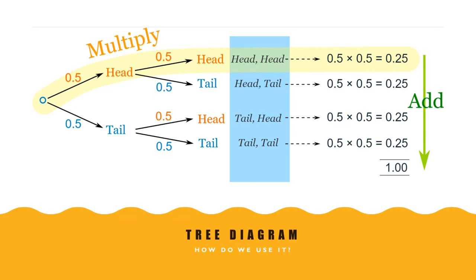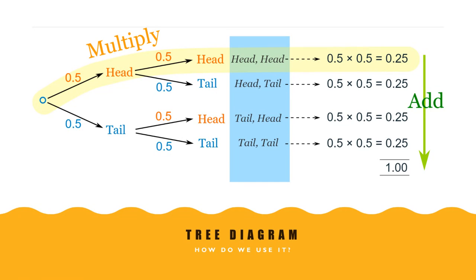So I'm moving like this as highlighted. When I go to the first head, I have 0.5. When I go to another head, I get another 0.5. I have to multiply both of them, and that gives 0.25. So 0.25 is the probability of getting 2 heads when I flip 2 times consecutively, one after another.